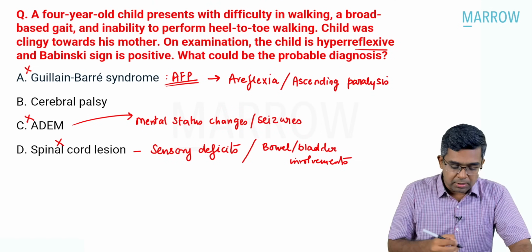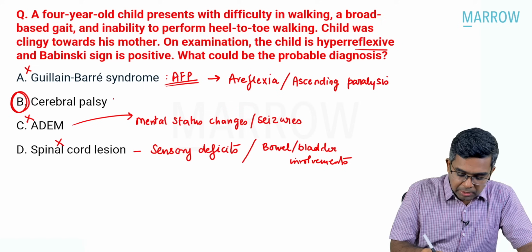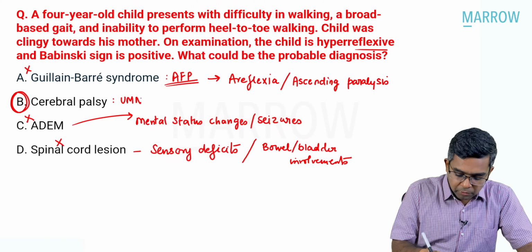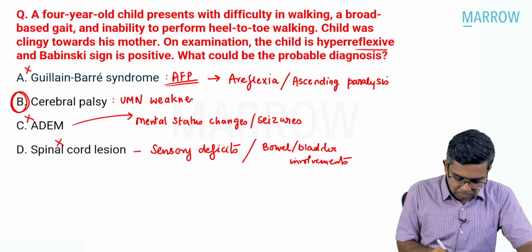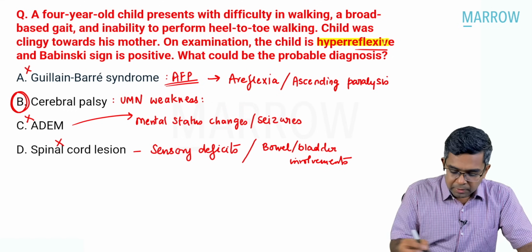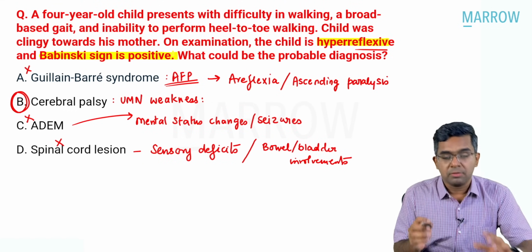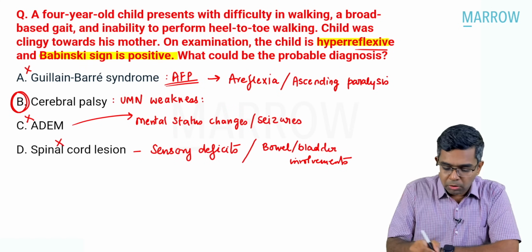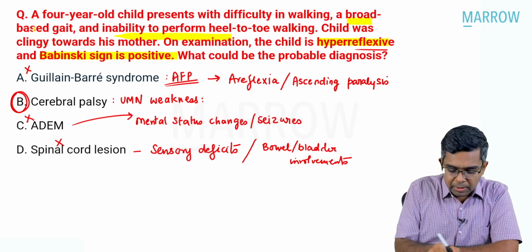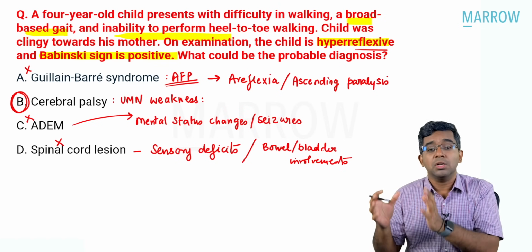So what is the answer for the question? It is cerebral palsy only. And think about this, cerebral palsy typically presents with UMN type of weakness, and we have clear evidence of UMN weakness in the form of hyperreflexia. Hyperreflexive, that means deep tendon reflexes are hyperreflexive, and Babinski sign is positive. Very, very clear. Even the inability to perform heel-to-toe walking as well as broad-based gait are all manifestations of spasticity in the lower limbs.